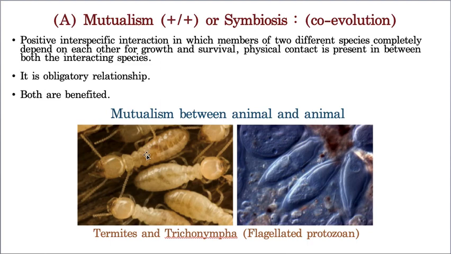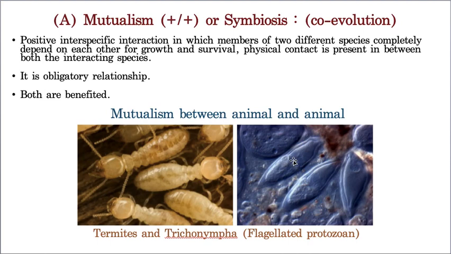That's why they make this mutualism with Trichonympha. Trichonympha live in the intestines of these termites, and they release the cellulase enzyme, so that when the termites have wood, the cellulose will be digested by the cellulase released by the Trichonympha. Whereas they are living in the intestine of the termites, that's why Trichonympha are getting food and of course shelter. I told you mutualism means both the organisms are equally benefited.